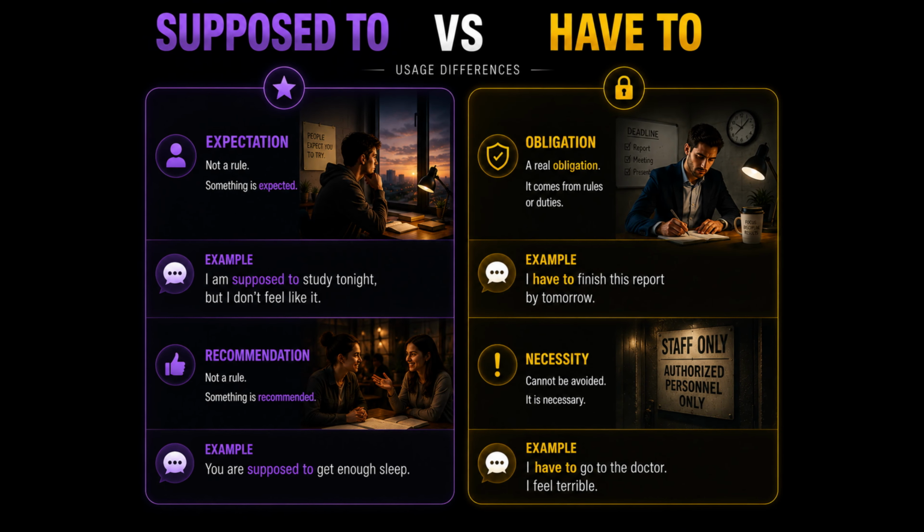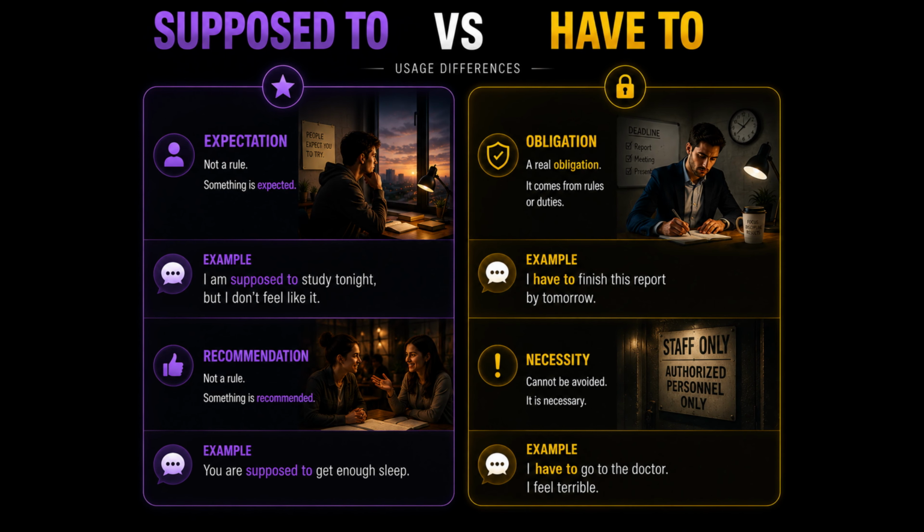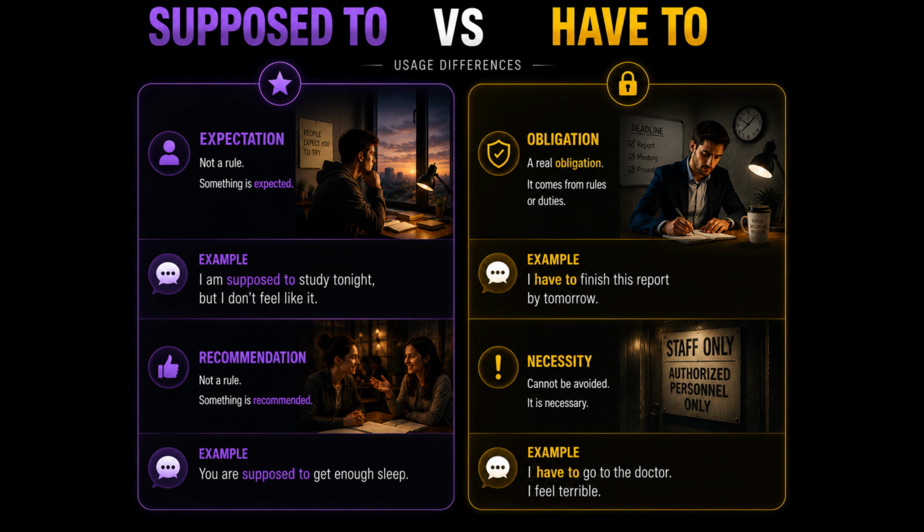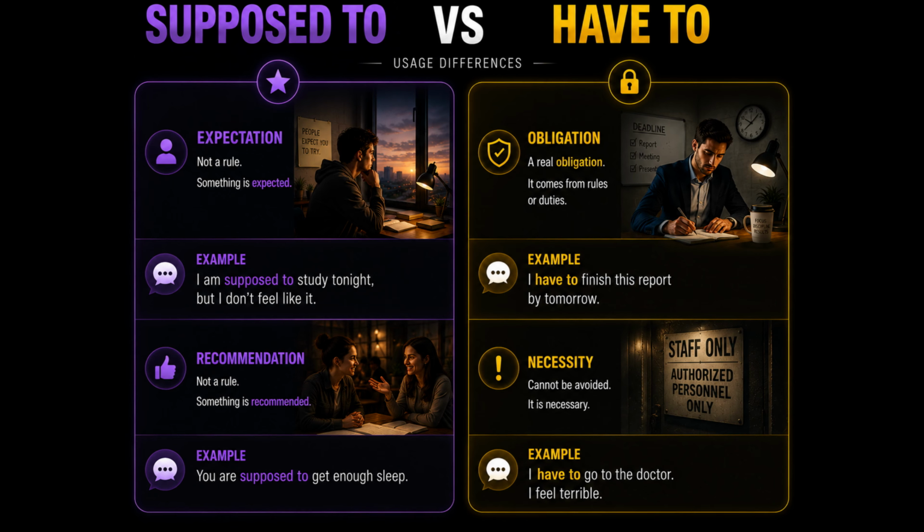Supposed to and have to are both used to talk about responsibility. But they have different meanings. We use supposed to when something is expected or recommended. Example, I am supposed to study tonight. Supposed to is not usually a strict rule. We use have to for real obligations or necessary actions. Example, I have to finish this report by tomorrow. Have to usually means there is no choice. Supposed to sounds softer. Have to sounds stronger and more serious.